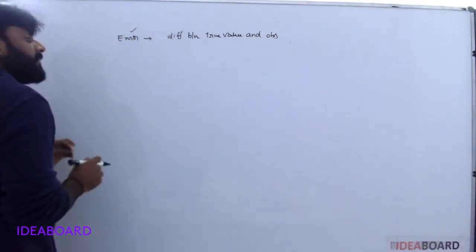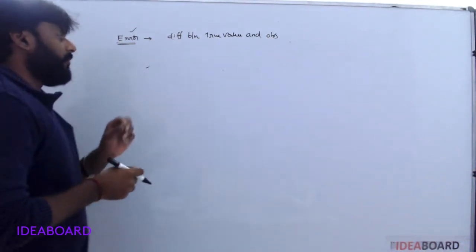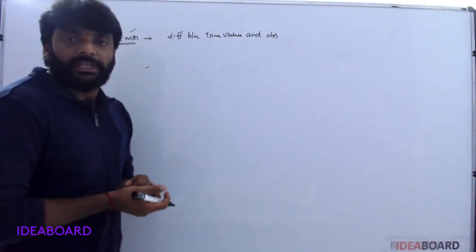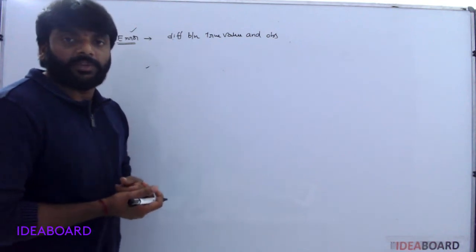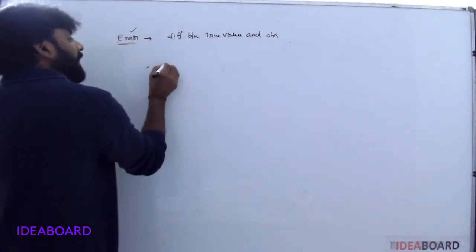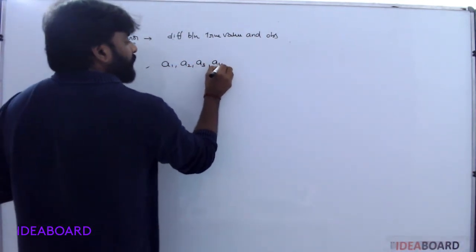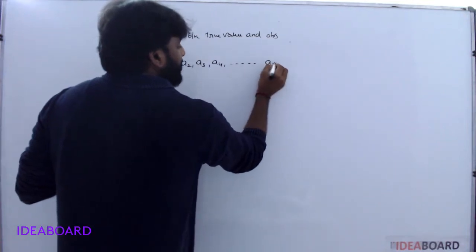Understood? So first of all, one physical quantity is measured n times. Here the observed values are a1, a2, a3, a4 up to a suffix n.